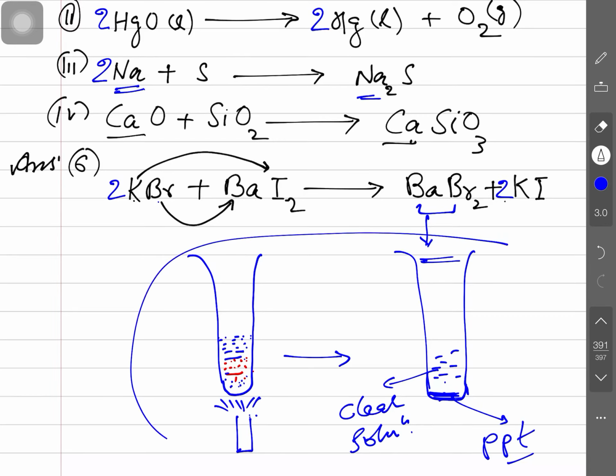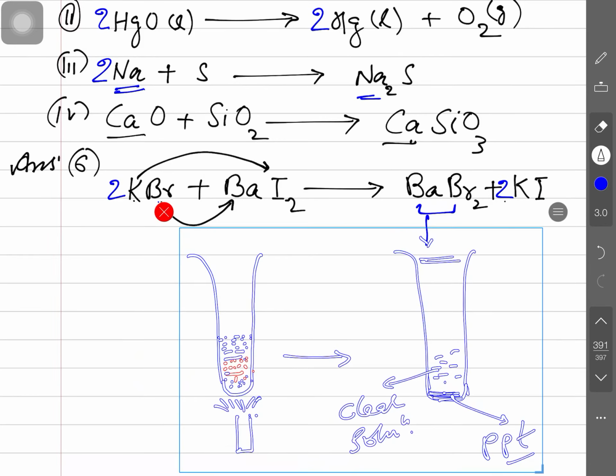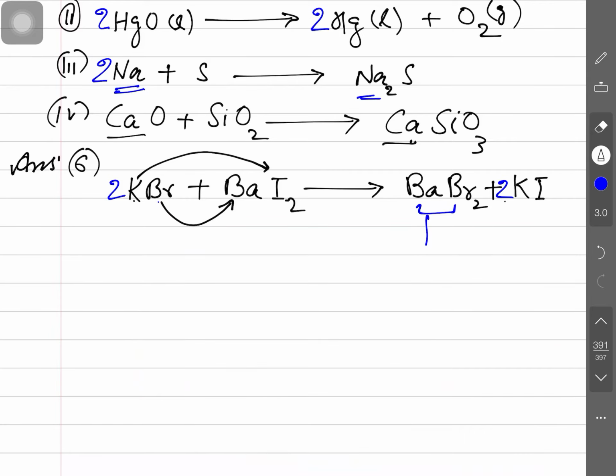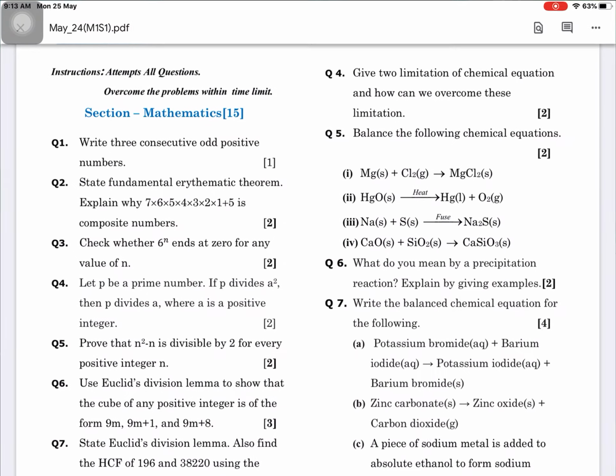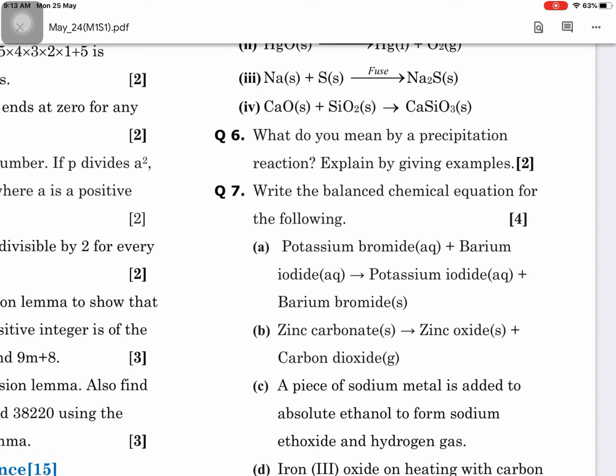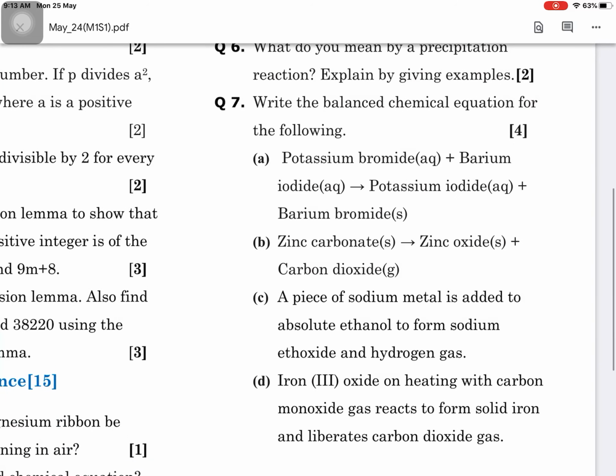So there is no need to draw this figure here, okay. Simply you are to write down the definitions. Now look at the next. Write the balanced chemical equation. These word equations have been written. You have to write their symbols and the balanced chemical equation, just like potassium bromide, barium iodide. The student has to do two tasks: write the compounds in symbolic form, and write the balanced chemical equation.